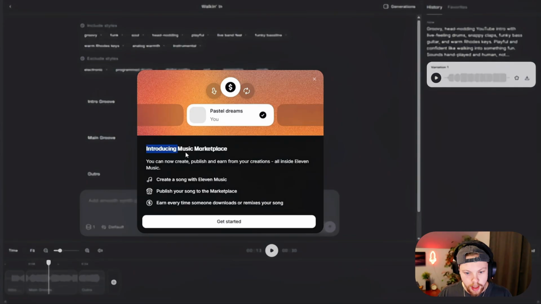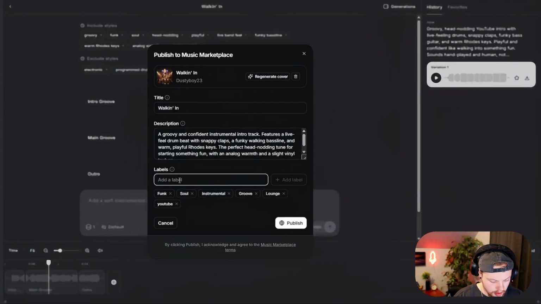What's up, guys? Okay, introducing Music Marketplace. You can now create, publish, and earn.